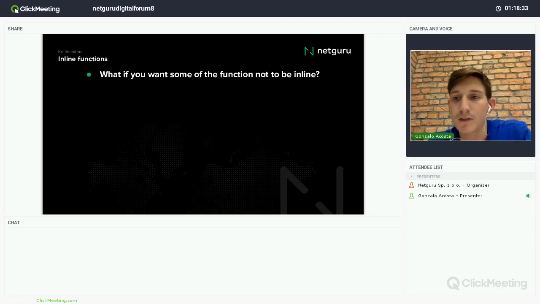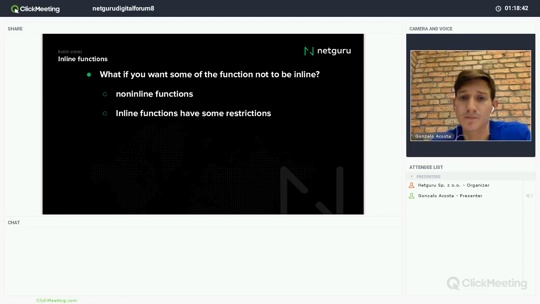What if I have an inline function and I want some parameter not inline? I can do this with noinline. It's the same: you can mark the parameter as noinline.